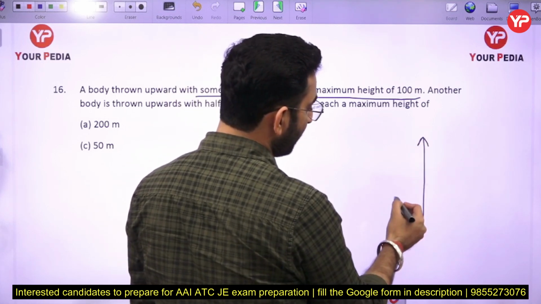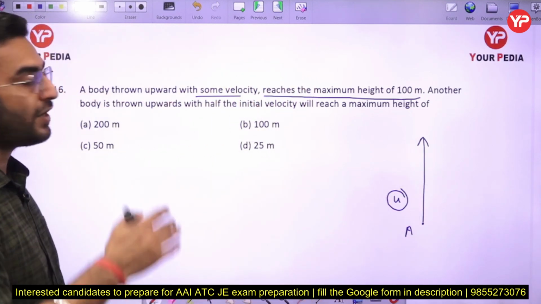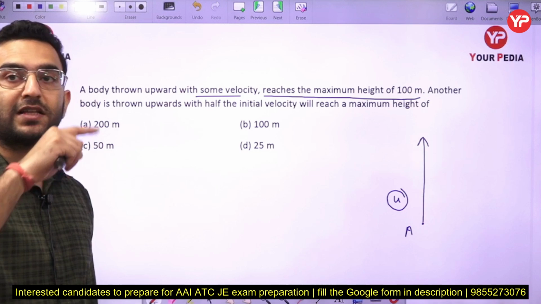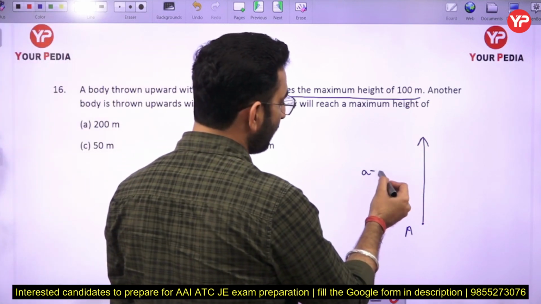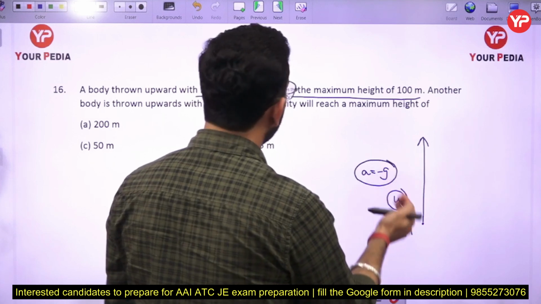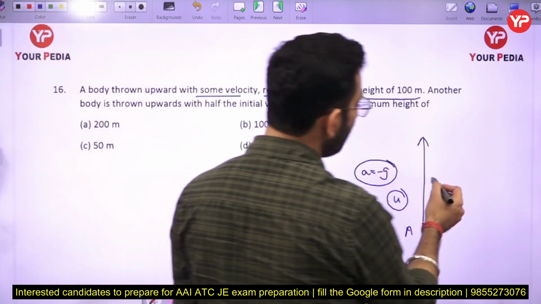Let me assume that u is the initial velocity. Now it is moving against gravity, so the acceleration is going to be equal to minus g, and correspondingly the maximum height will be equal to 100 meter.